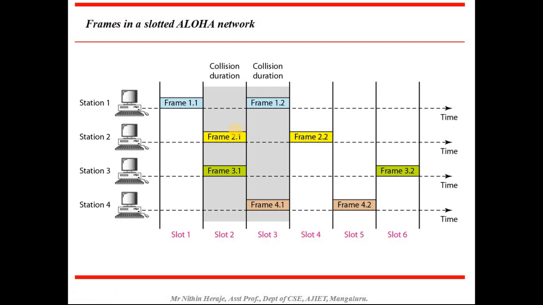If you look at this frame, it's slotted Aloha. The station cannot simply send frames at any time as it wishes. If you look at this diagram, slots have been put up: slot 1, slot 2, slot 3, slot 4, slot 5. If you have to send a frame, you have to send it at the beginning of the slot. You cannot send in between the slot.